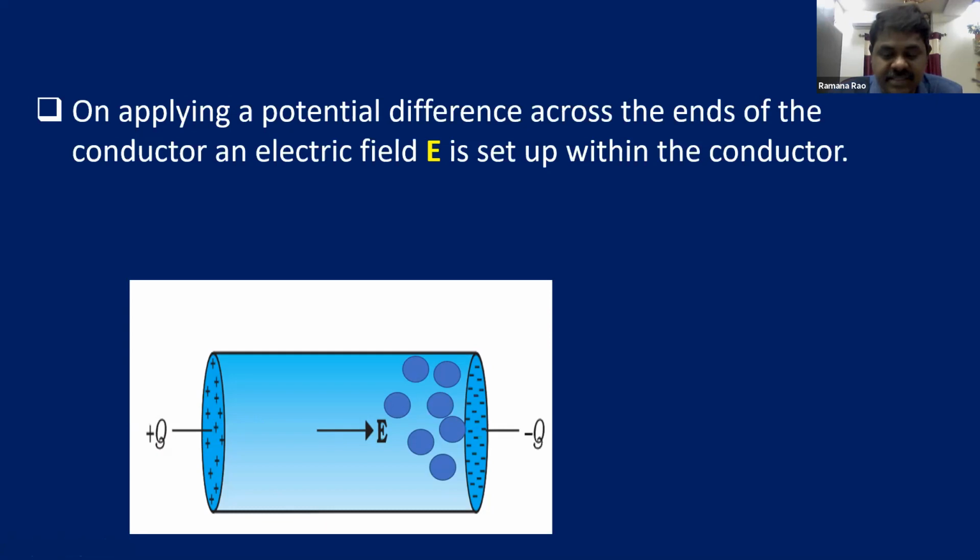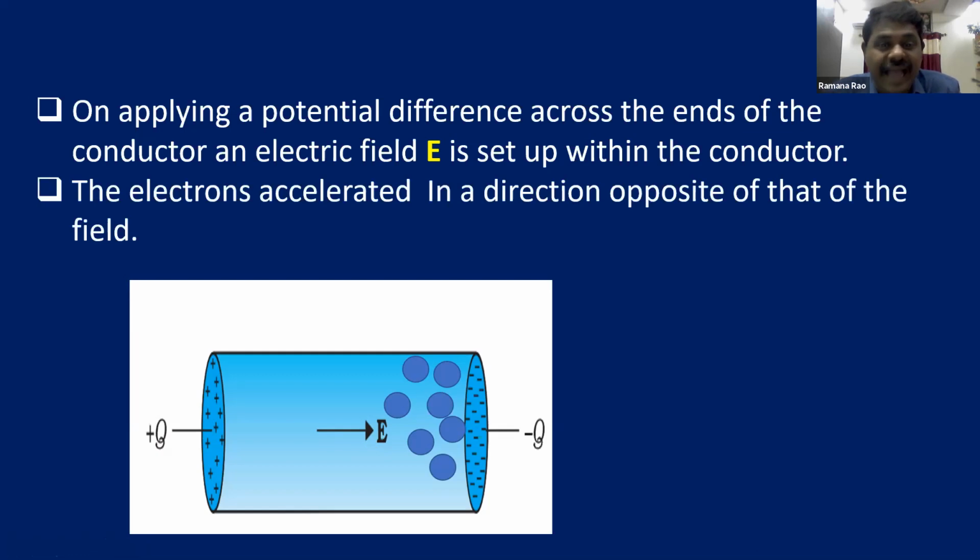What happens if a potential difference is applied across the positive and negative plates? You know the electric field direction is from positive to negative, from plus to minus, as you can see in the picture.